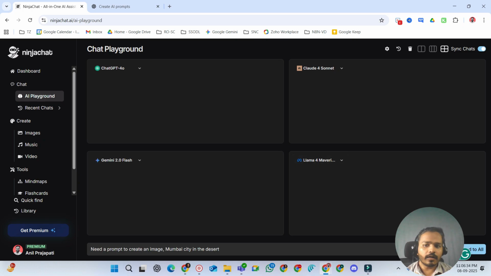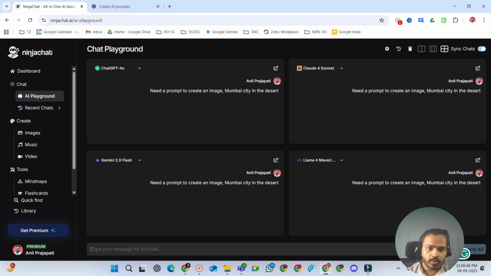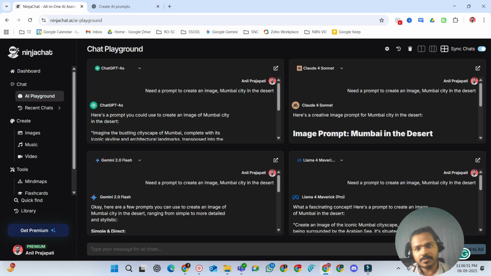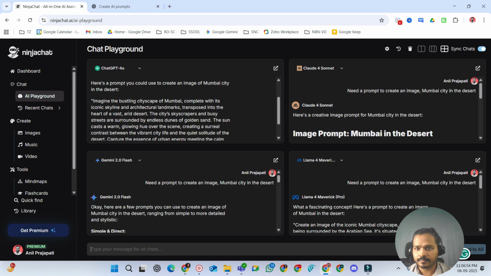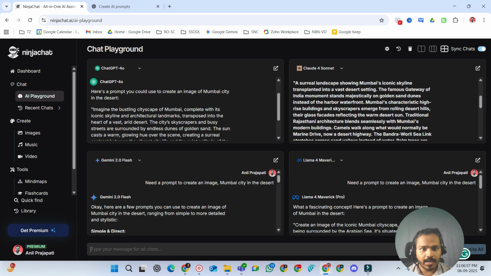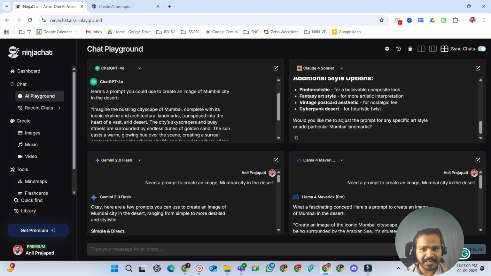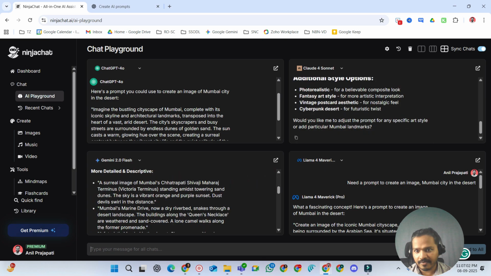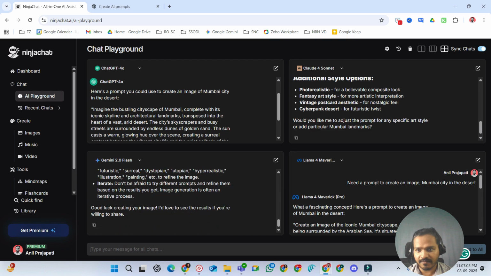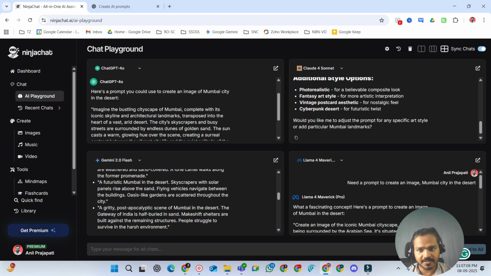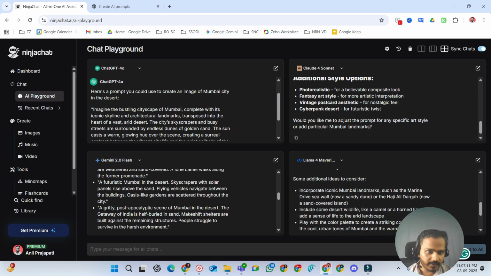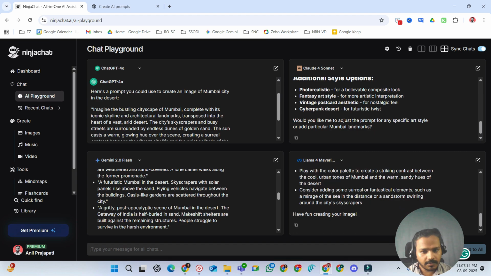Let's create a prompt to create an image, where we will say, let's assume Mumbai city in the lizard. Let's see how all four models respond. A request has been sent to all the models. ChatGPT has given this, and Claude has given this in great detail, and even Gemini has given the best, including tips to follow, and style and artistic impressions. And Llama has also given one of the best responses.